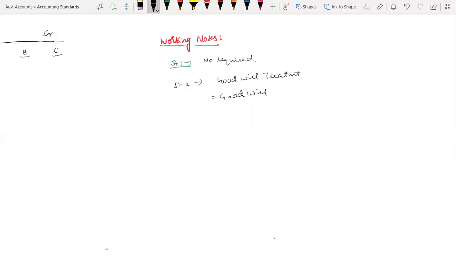Goodwill already given is 60,000, my dear friends. This has to be shared among all the partners A, B, C in their ratio 3:4:3. Total 10. So 60,000 divided by 10 times 3, 4, 3 gives 18,000, 24,000, 18,000.